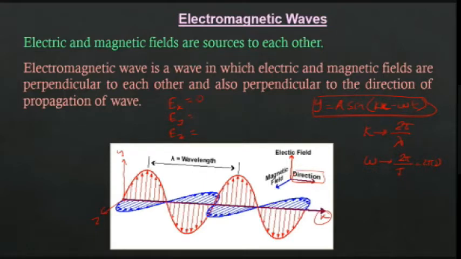Ez will be 0, same way. And Ey can be written as E naught, taking the maximum value as E naught, sin(kx minus omega t) into the vector J cap.